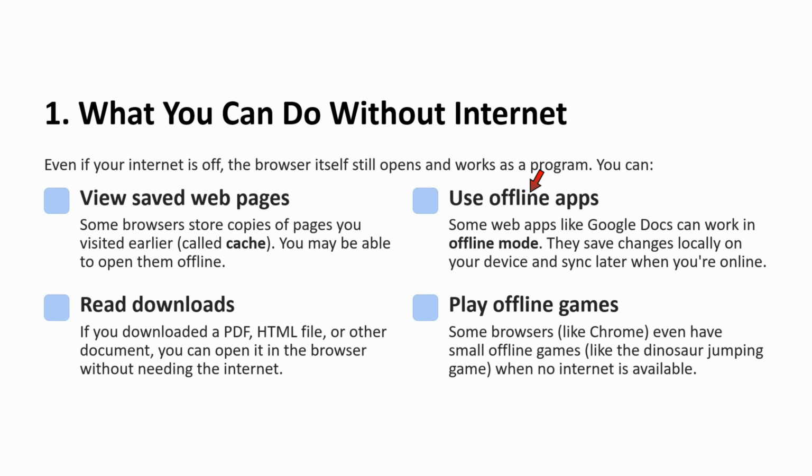You can use offline apps. Some web apps like Google Docs can work in offline mode. They save changes locally on your device and sync later when you are online. You can read downloads. If you have downloaded a PDF, HTML file or other document, you can open it in the browser without needing the internet.